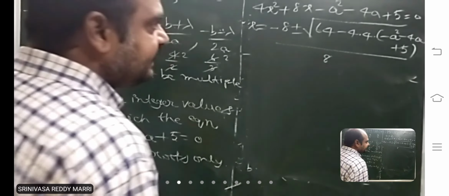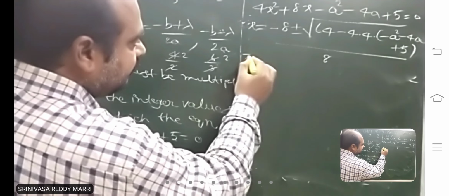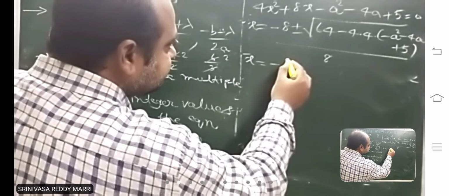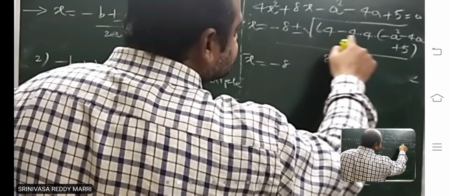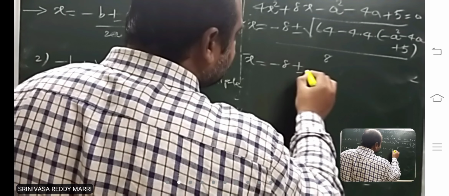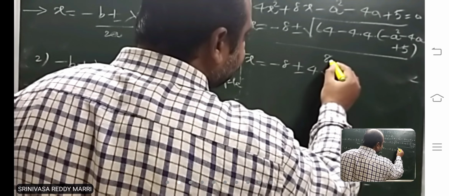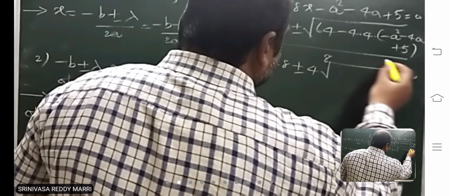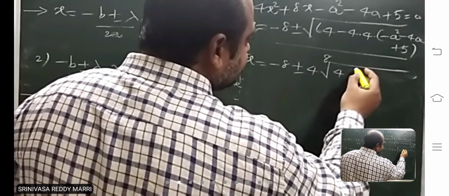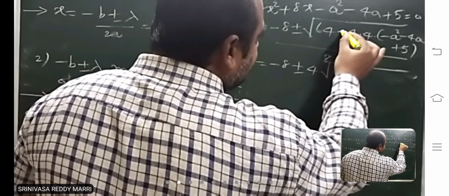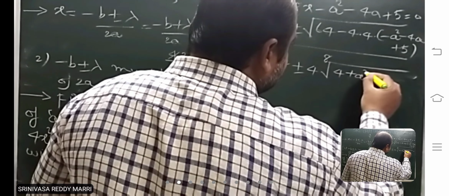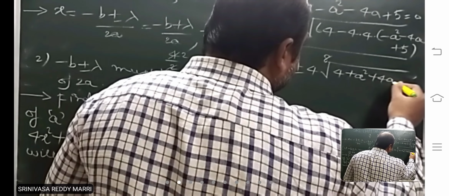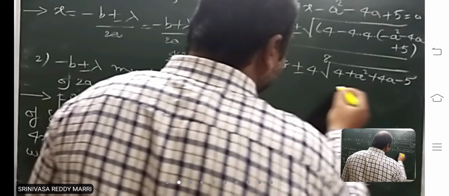Just directly solve this. So now x is nothing but minus 8 plus or minus root of 16 common, so 4 will come outside. The root of 16 is 4, I have taken 16 common, minus multiplied with minus gives plus a square plus 4a minus 5, divided by 8.